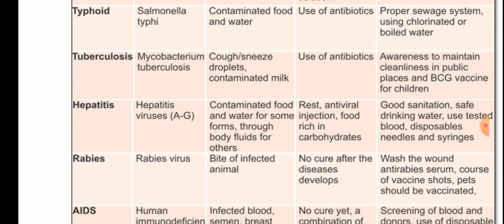Prevention: wash the wound, anti-rabies serum, course of vaccine shots, pets should be vaccinated. So you have to wash the wound, and anti-rabies serum should be given to the patient. Course of vaccine shots: you all know that for vaccines there is a course if a dog bites you. And pets should be vaccinated. This is the prevention.